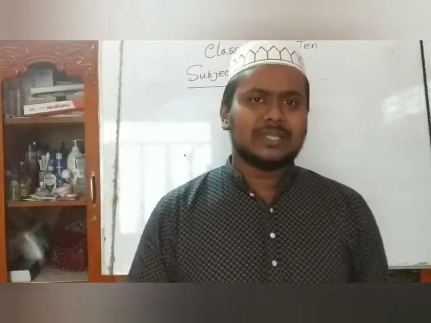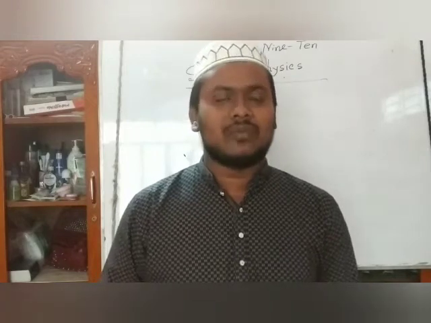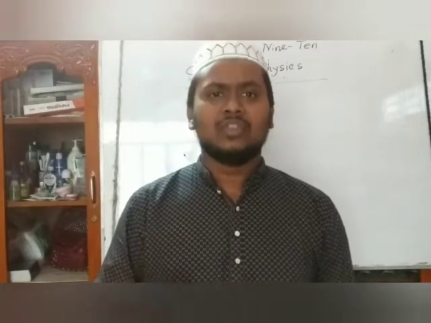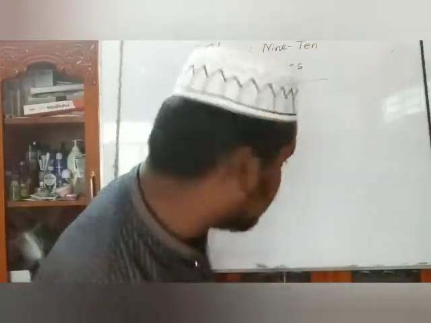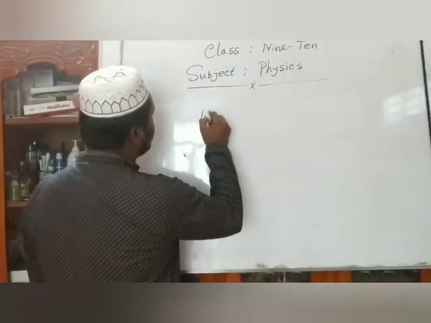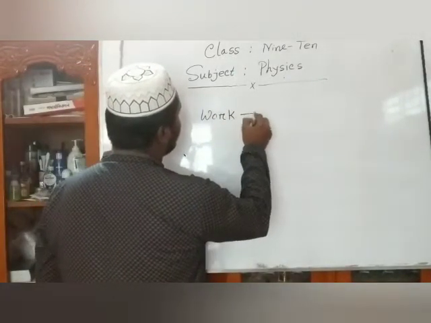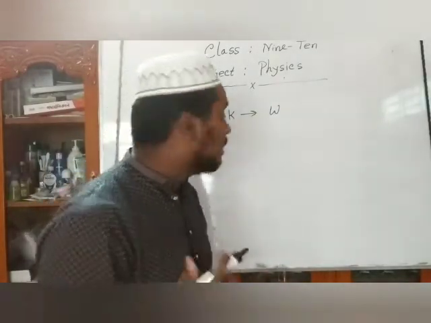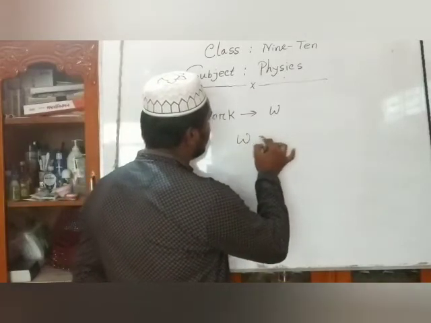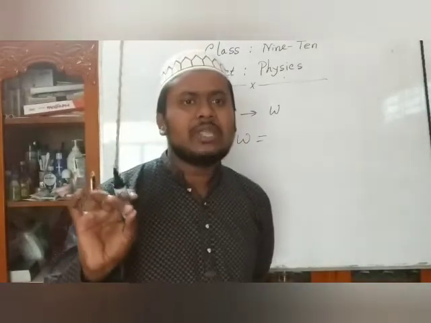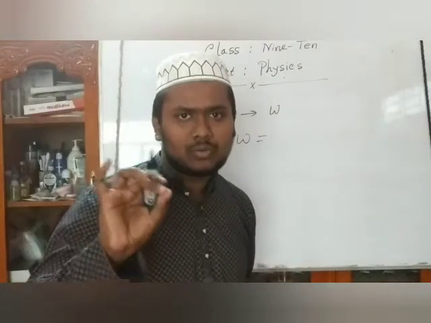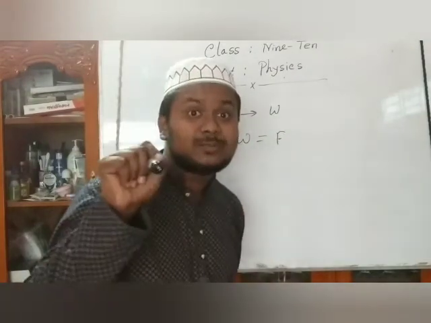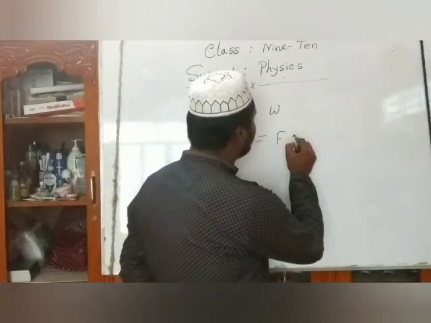So we say that work is the product of applied force on a body and its displacement along the direction of force. So from the definition, the formula for work, which is denoted by W, is W equals the product of force, that means F, and the displacement, that means S.